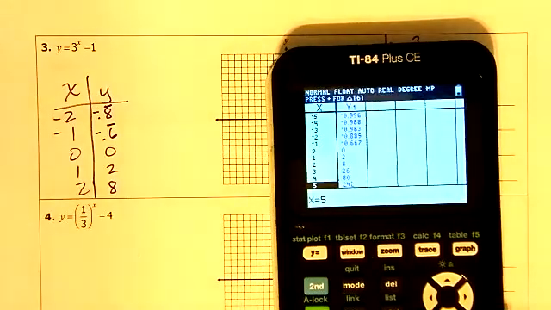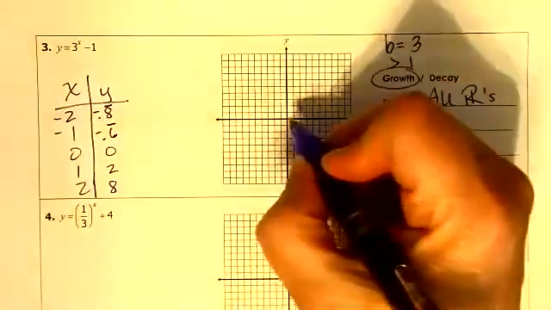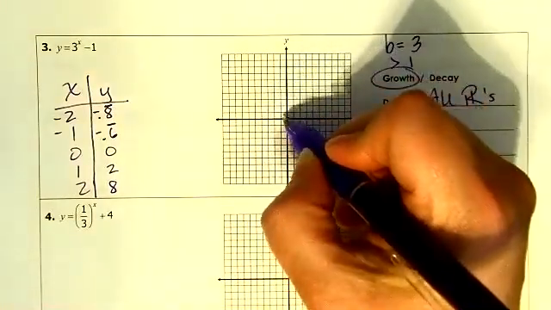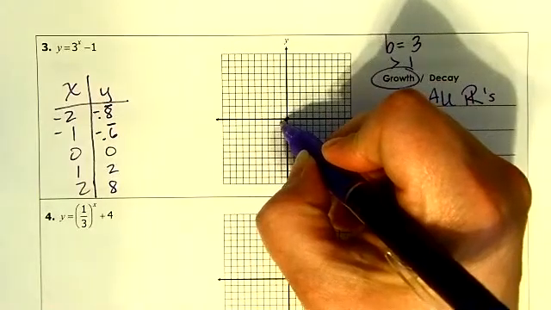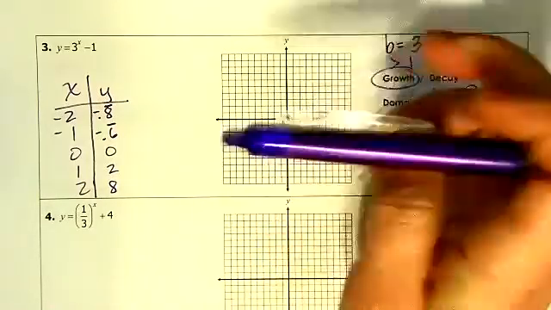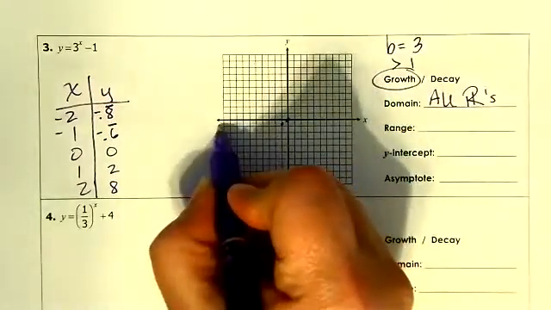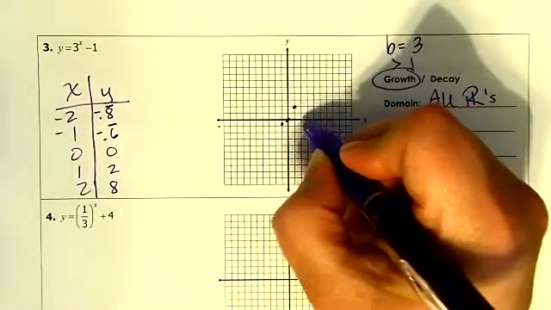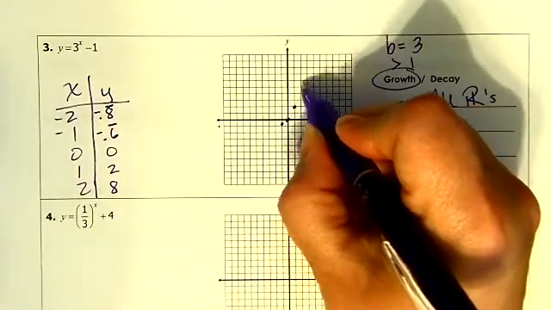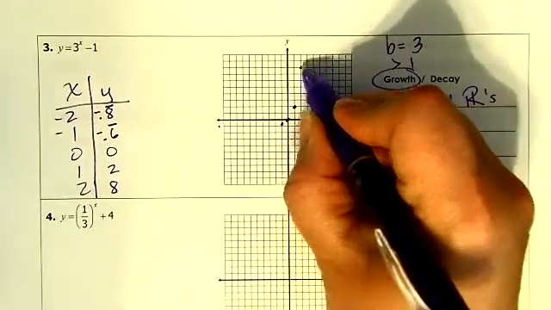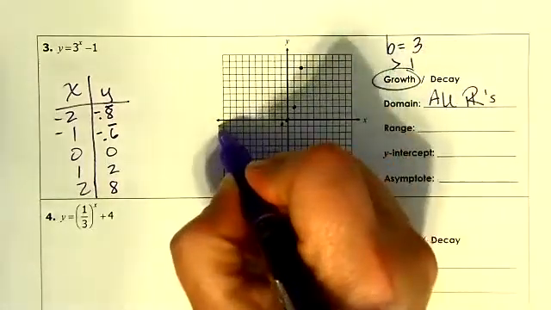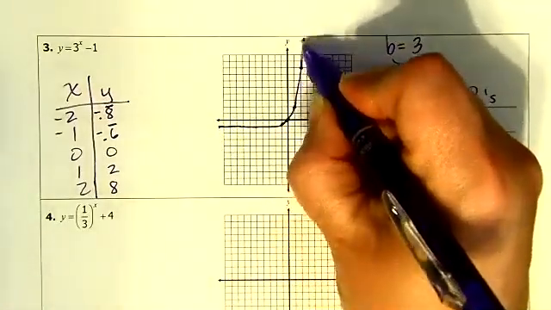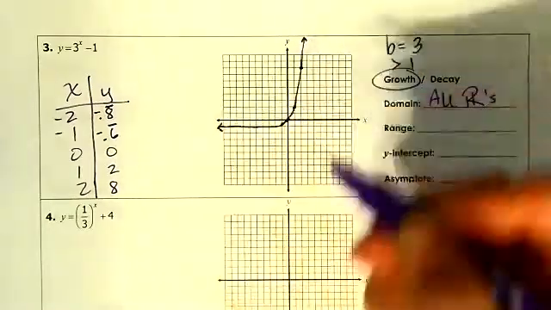Okay, so now I graph. I have 0, 0. We have -1 at -0.6 repeating, so that's going to be about right there. I can graph the other way too: 1 is at 2, and 2 is at 8. 2, 4, 6, 8. So now I can continue with my graph, and it goes all the way through. Make sure that the graph goes all the way through the coordinate plane.